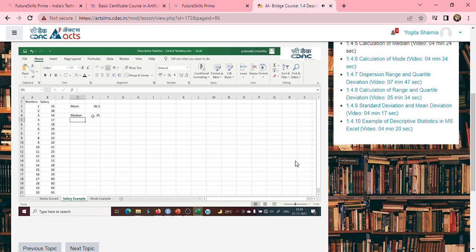Now, coming back. The median is the one which gives you the middle value, and it gives you the number of observations falling above and below the median value.